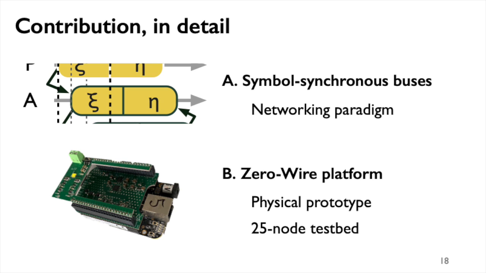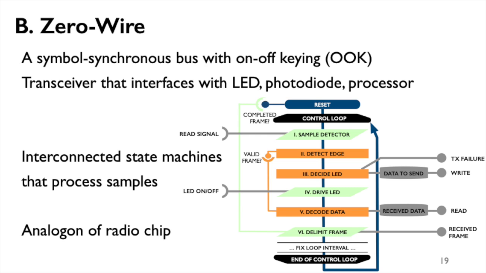We need to design a transceiver that somehow complies with the symbol synchronicity time constraint and that exploits interference patterns of a concrete optical modulation scheme to deal with interference. The zero-wire platform introduced in our paper details one solution. For zero-wire, we somewhat arbitrarily choose to solve these challenges for an on-off gain-based modulation scheme.